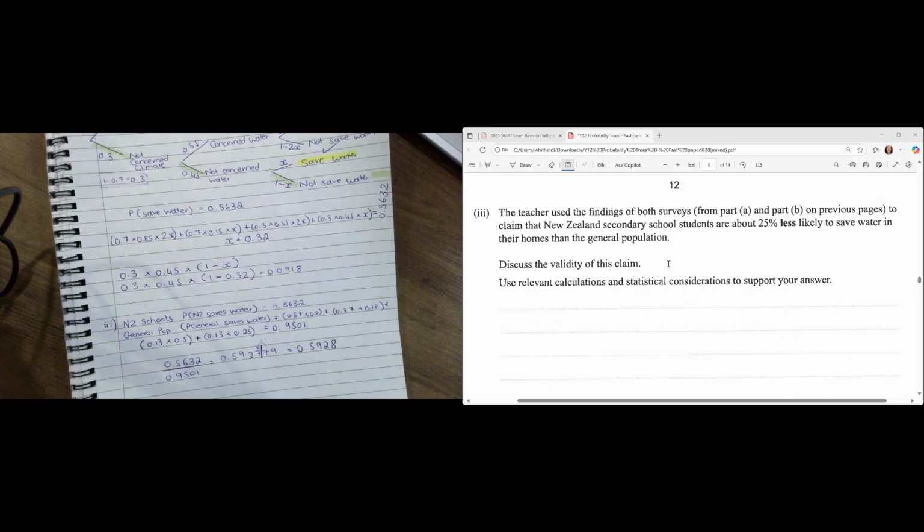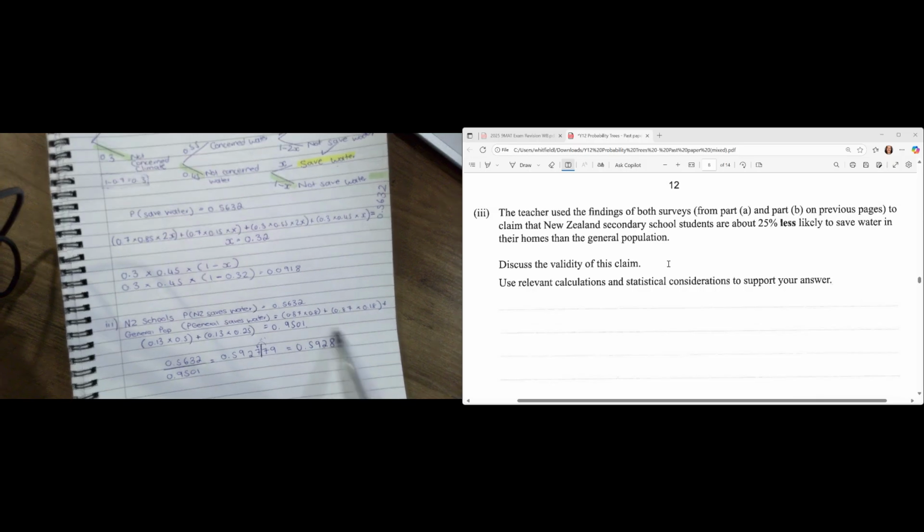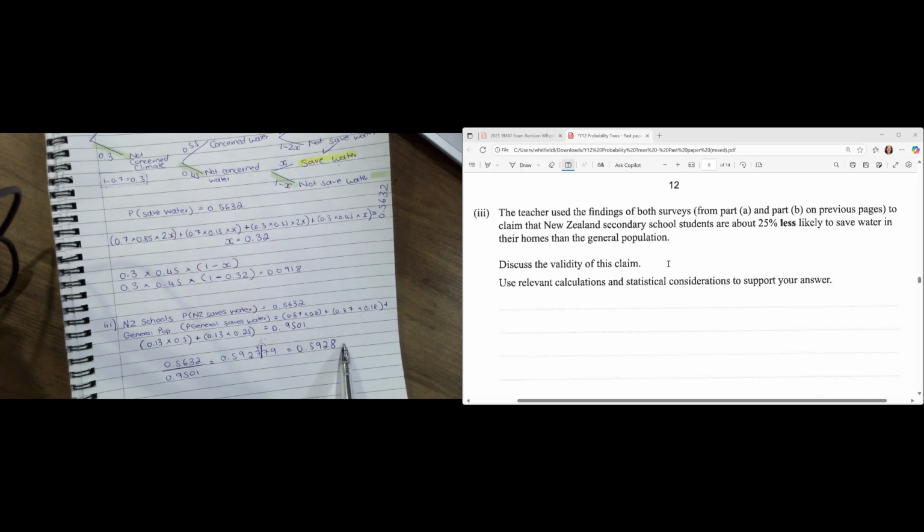Okay, so that is the relative risk. That's our answer. Now, we need to really understand what this number means. What this number means is that the probability of a student saving water is this many times as likely as this.